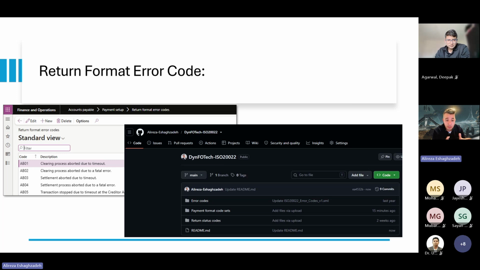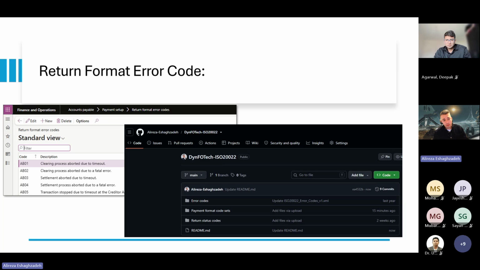To be honest, bank to bank is different, so they have some codes that they are using, but the good thing is that all of them use the same standard. To align all of them, I have created a GitHub project named D365FO Tech and ISO 20022. So you can go through the error codes, payment format codes, and the return status codes that you need to have company specific, in each legal entity, to make it much easier to handle these error messages that you got from the bank.